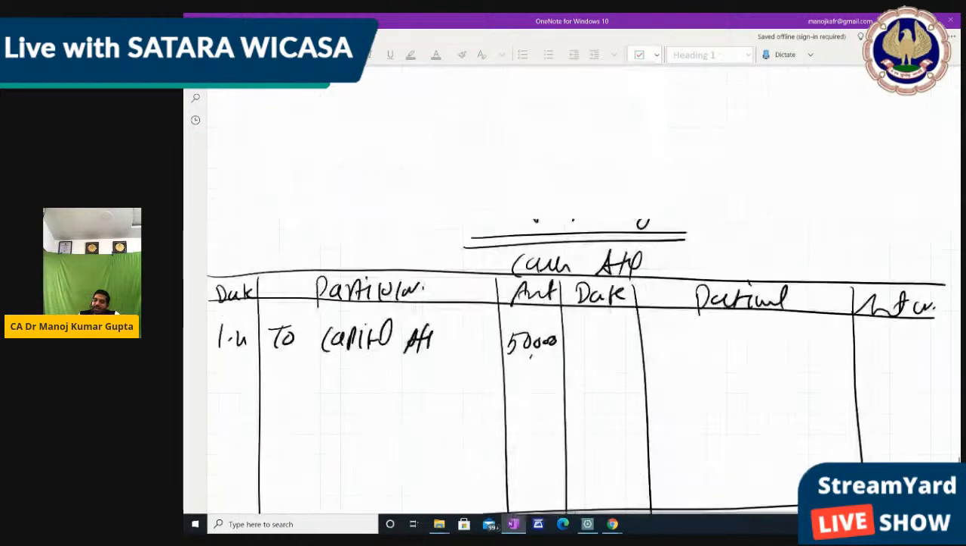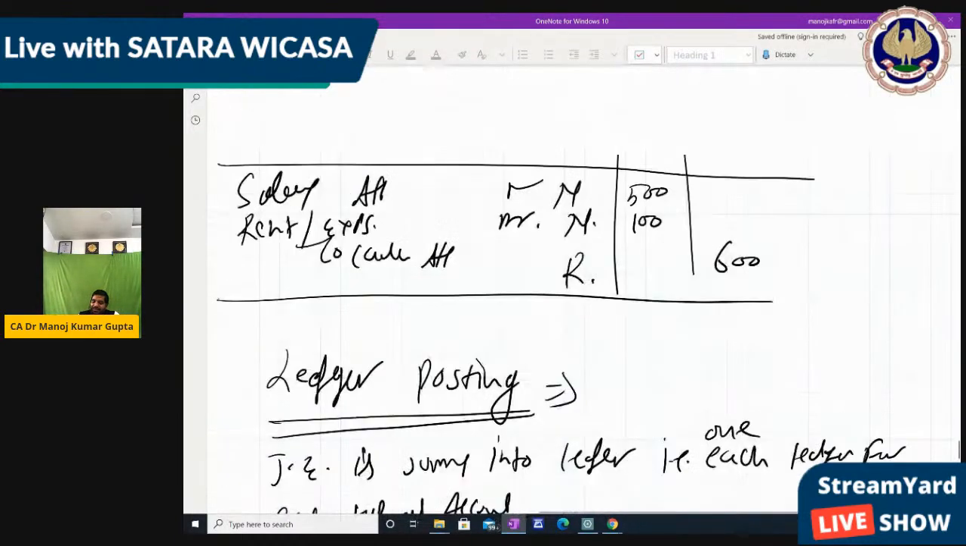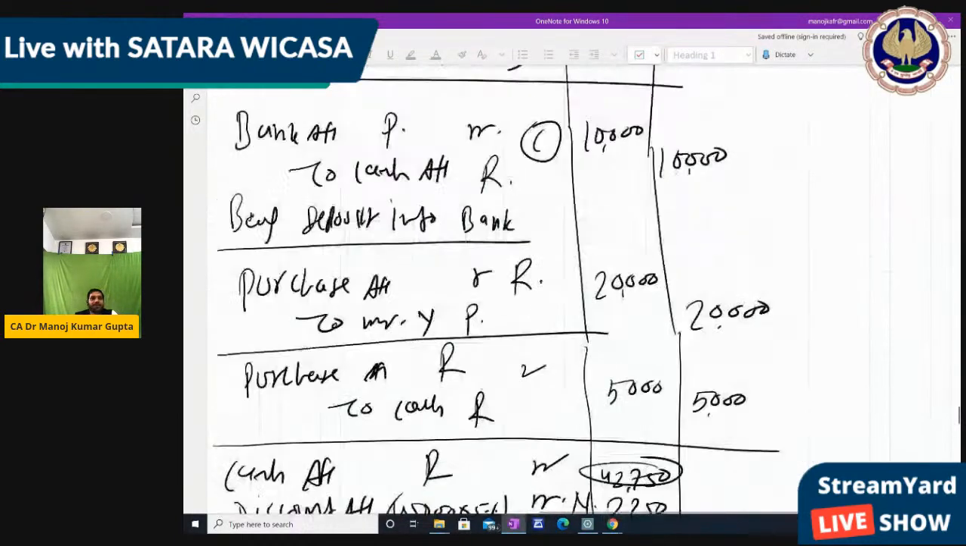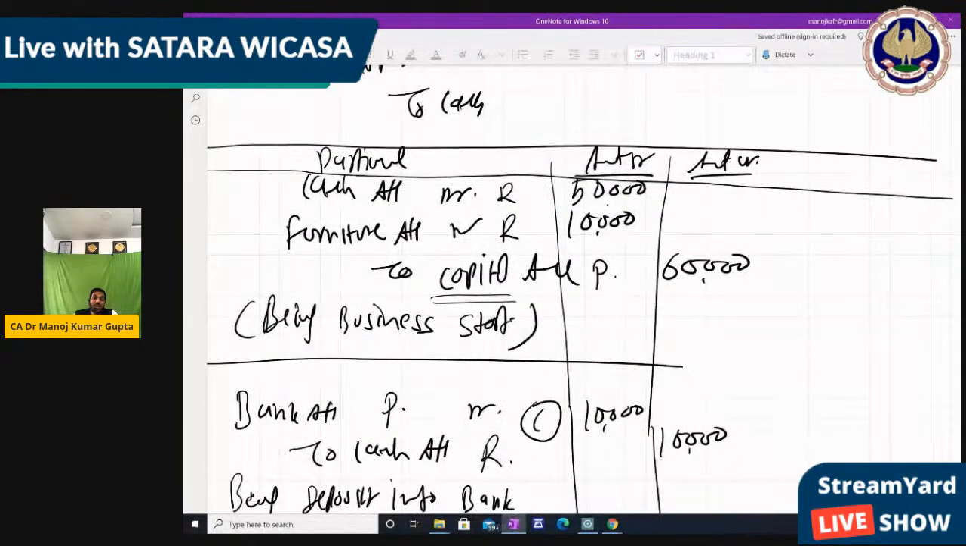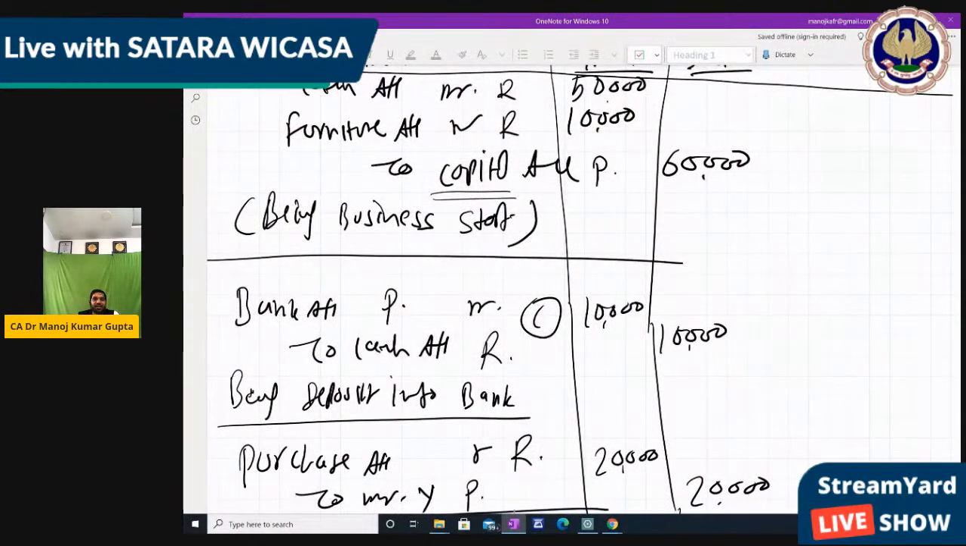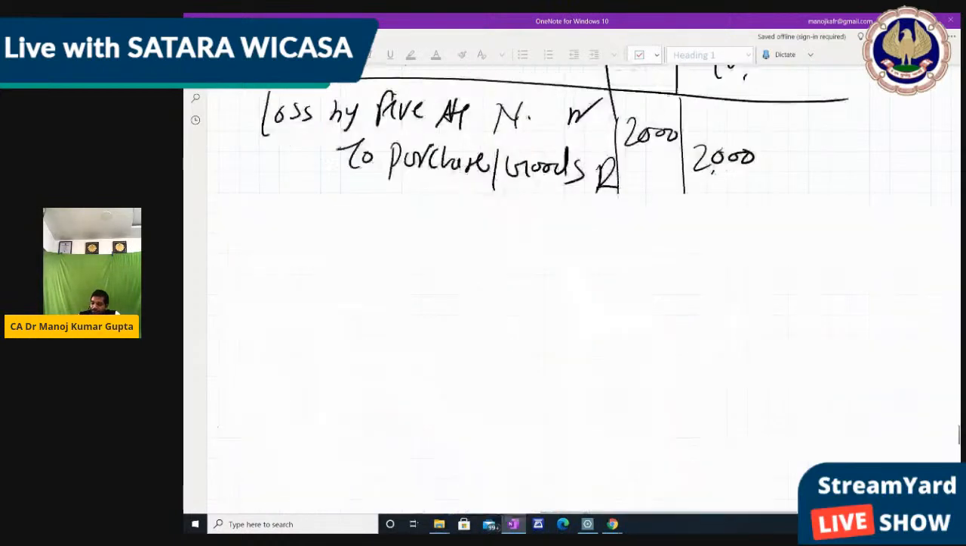So now the first entry's ledger posting is over. You say, sir, for the first entry we have to make 3 ledgers. Yes, because there are 3 different ledgers. But in future, if these ledgers repeat, we do not make a separate ledger. We put the same amount in the same ledger again. Like in the next entry, bank account is there. So bank account is debited. So we have to make the bank account.